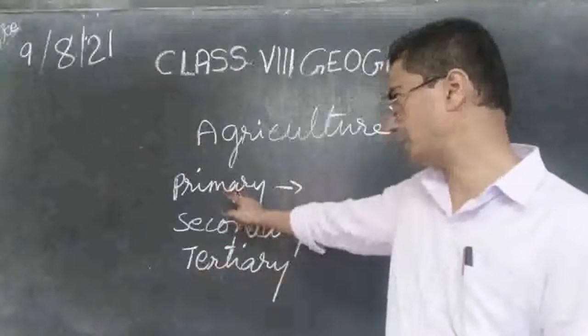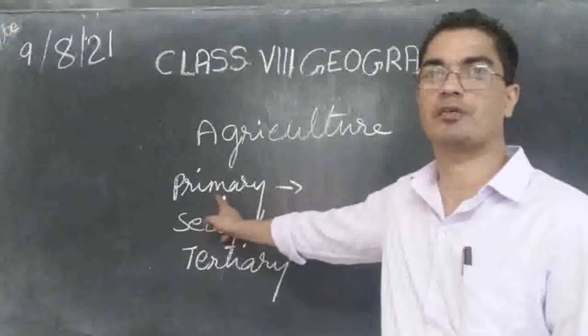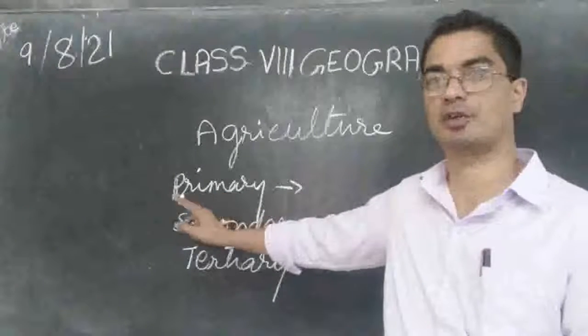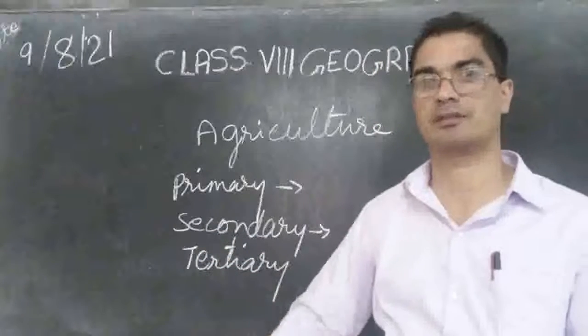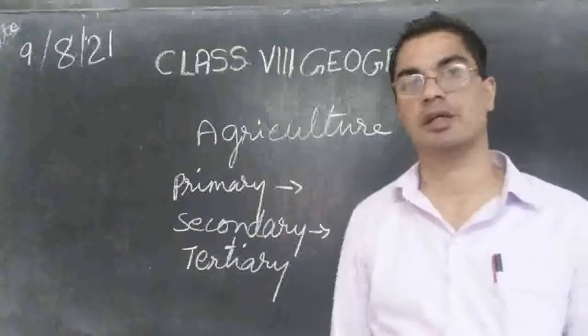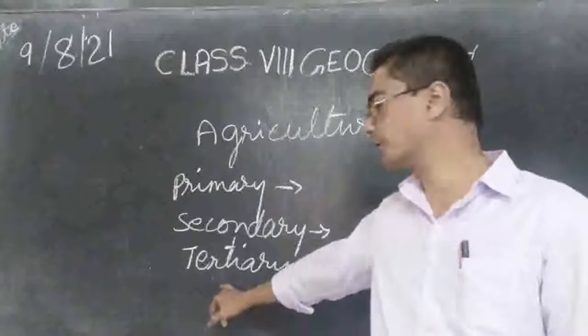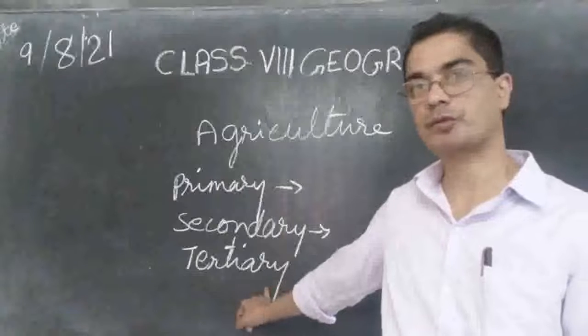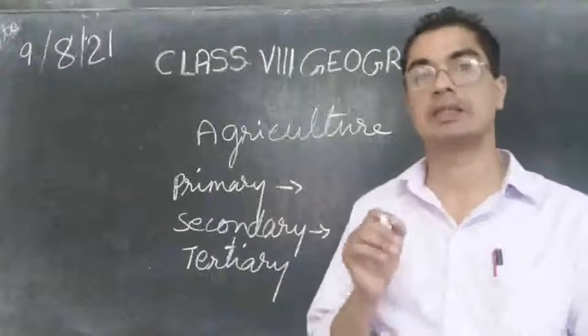So in the primary sector, it is mainly cultivation, mining, growing of animals, fishing and so on. But in the secondary sector, mainly it is producing things, industry. They are producing or manufacturing things. And in the third sector, tertiary sector, what they do is they provide service.